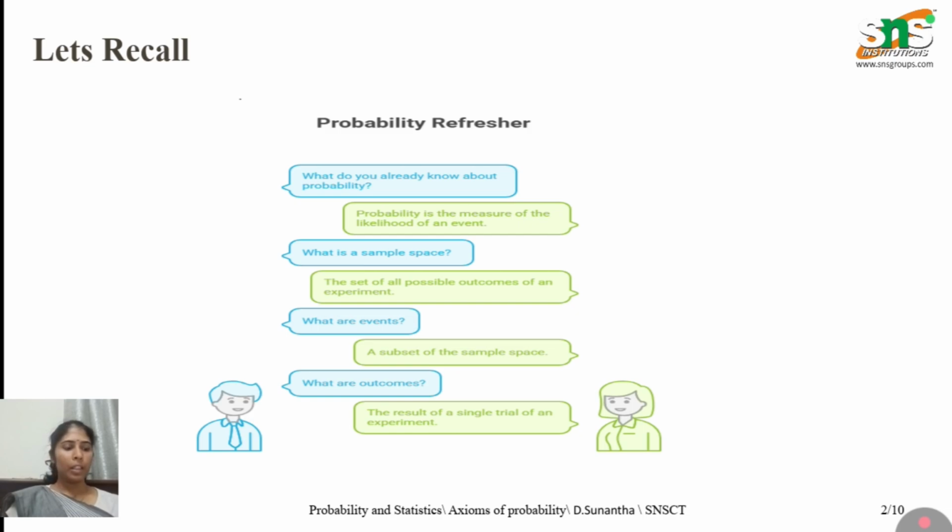So for example, if we are tossing a coin, that will be an event. Getting a tail or head is an outcome. So the sample space will be the number of outcomes, that is 2. That will be the sample space. So the probability is calculated using the formula P of A is equal to number of favorable cases divided by the total number of cases in the sample space.